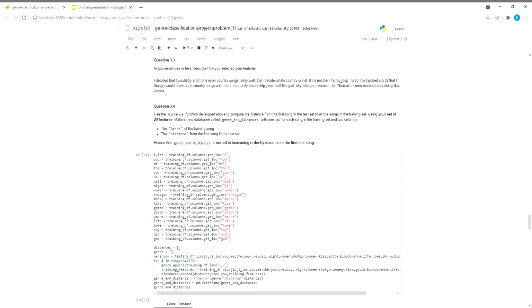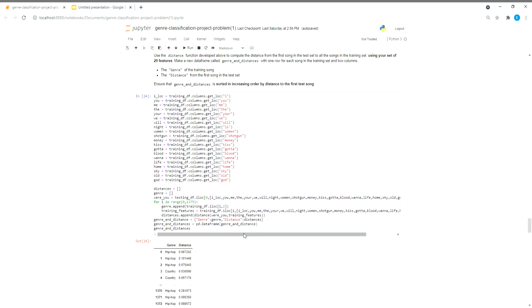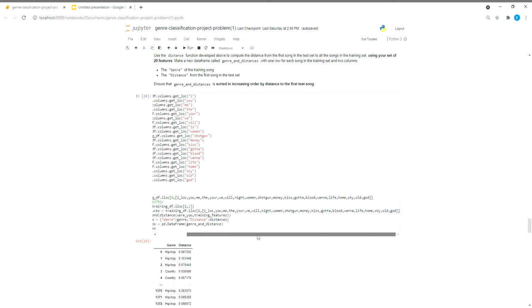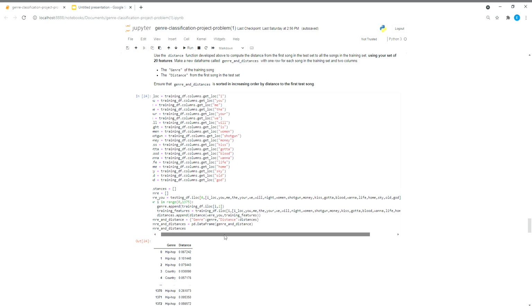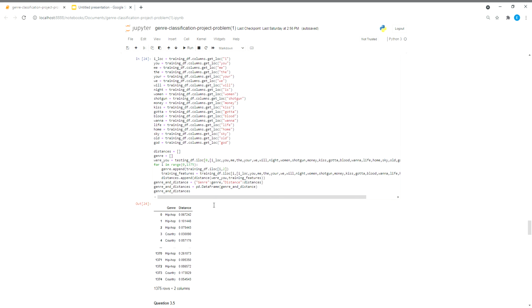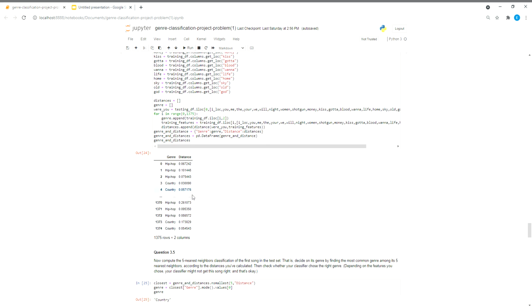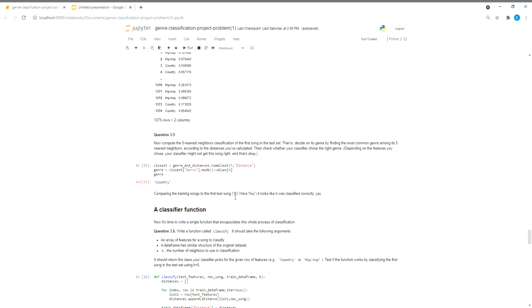And then I found the location of all of these. So I had them tied to specific values that I then put in instead of having to deal with all of the actual words. I had them set as values so that I could roll through them. And I calculated the distance between all that stuff and put it in a new column. Same thing here. It worked, pretty sure.